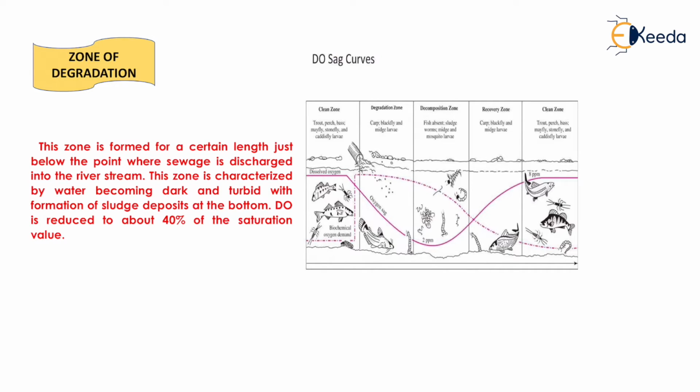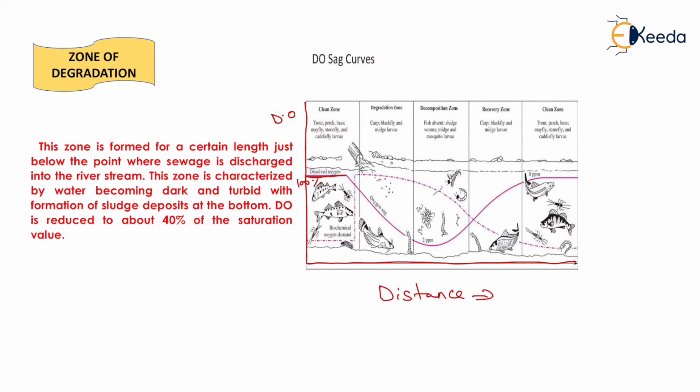Now suppose that this is a curve which is shown here. On the y-axis we have taken the dissolved oxygen concentration, and on the x-axis the distance of the river. Now when there is no wastewater in the river, the dissolved oxygen will be up to 100%, that is the saturated dissolved oxygen.